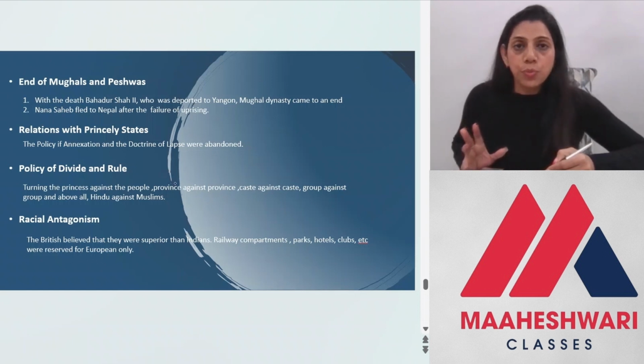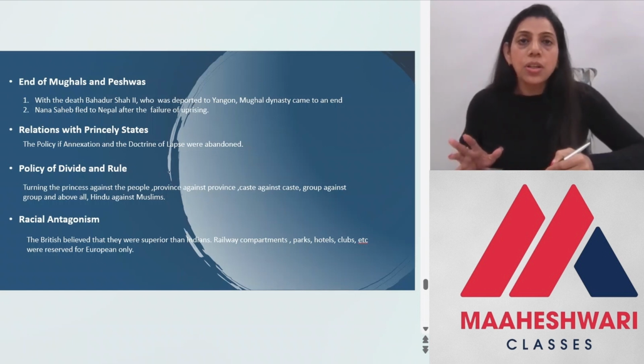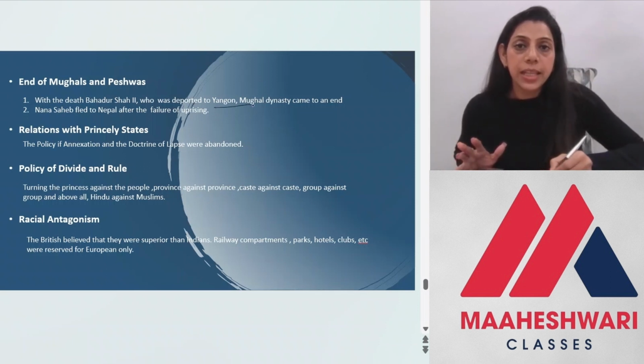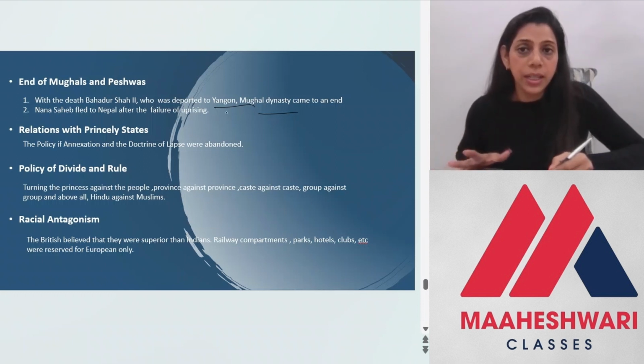जो इम्पॉर्टेंट चीज़ ये हुई, that the Mughal and Peshwa rule was ended with the death of Bahadur Shah Zafar, who was deposed to Rangoon. ठीक है, जो आज प्रेजेंट बर्मा में है. और मुगल डायनेस्टी केम टू एन एंड. नाना साहब ऑल्सो फ्लेड टू नेपाल आफ्टर द फेलियर ऑफ द अपराइजिंग. So that is how the Maratha rule also came to an end.